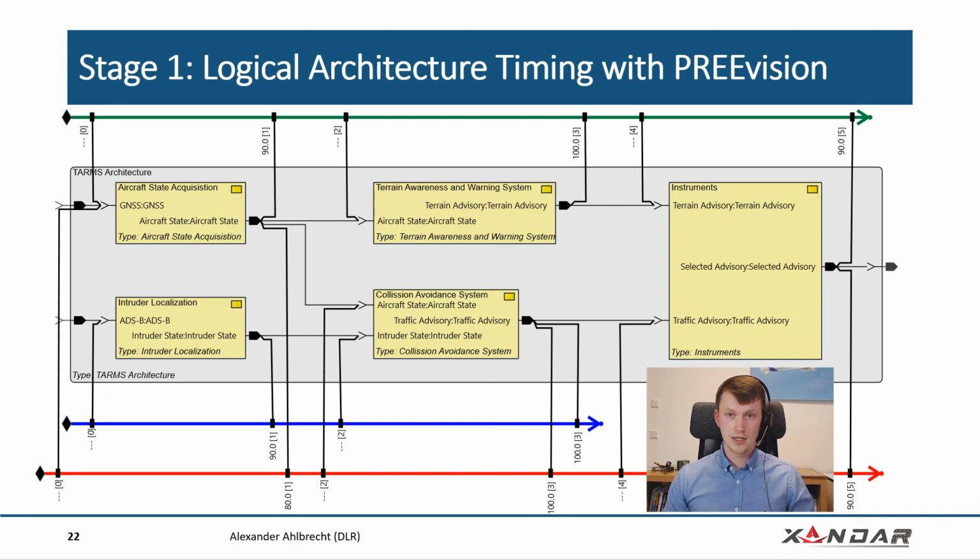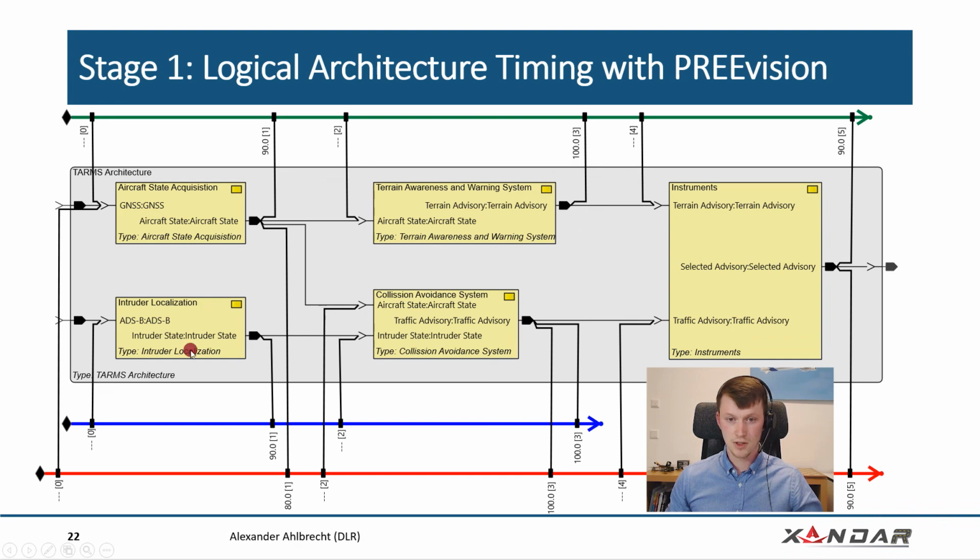Therefore, I'm going to take a look at the architecture right now. If we consider what we've said earlier about the use case, we want to provide a system with terrain awareness and warning and also collision avoidance as the main functionalities. To make this happen, we need information about where our own aircraft is and also where the other aircraft are. This means we need an aircraft state acquisition as well as an intruder localization. What is interesting here is that the aircraft state acquisition is something that we need for both functionalities, the terrain awareness and warning and also the collision avoidance.